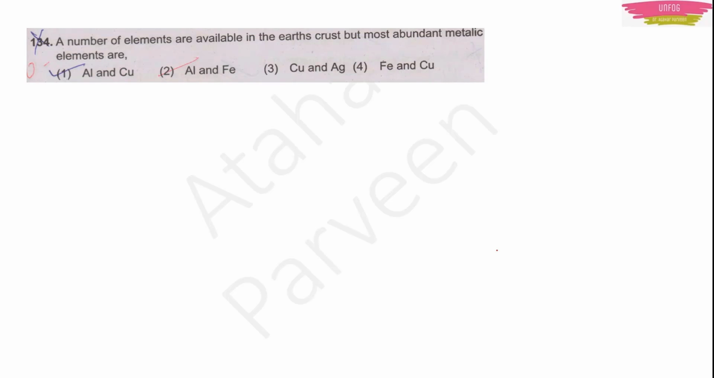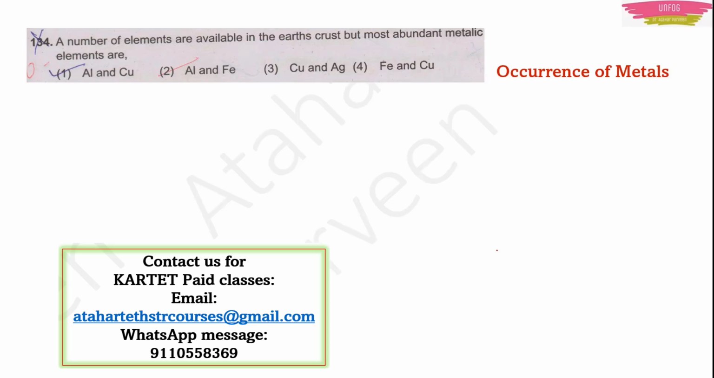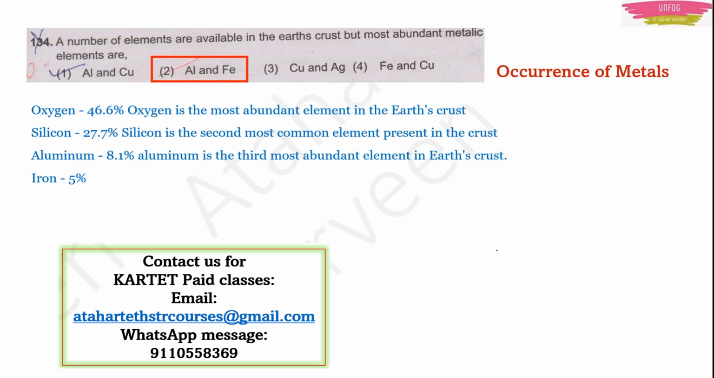Next question, question number 134. A number of elements are available in the Earth's crust, but the most abundant metallic elements are... This chapter is occurrence of metals. Actually, metals and non-metals also, because that is also there in your syllabus, right? So there are so many elements available in the Earth's crust, we know that. But which elements are most abundant, in much quantity, and are metallic? They are aluminium and iron, Al and Fe.